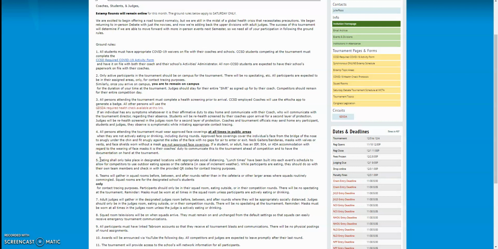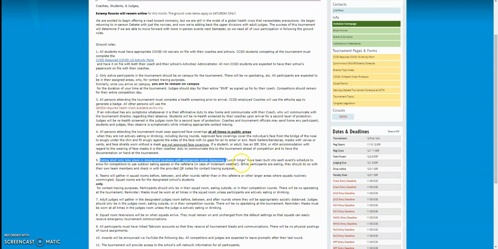Eating should only take place in the designated areas with appropriate social distancing. It should be nice on Saturday. We have plenty of areas to eat outside, so please try as much as possible to eat outside. If we're not able to eat outside, we'll make sure that we have appropriate social distancing inside.